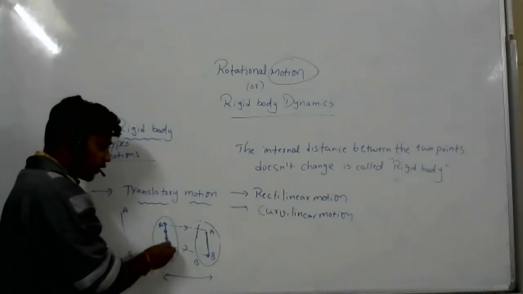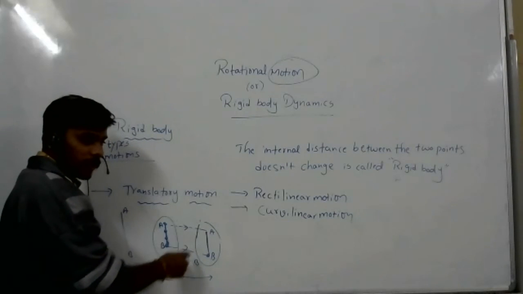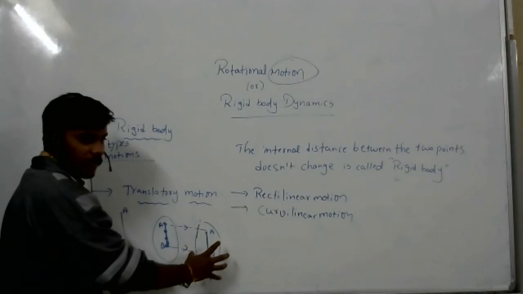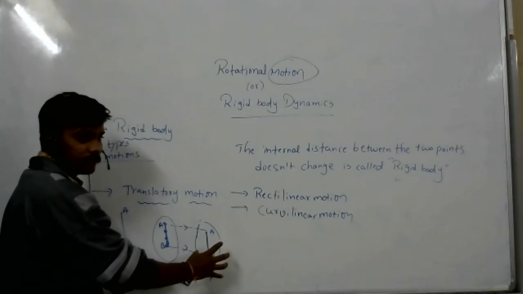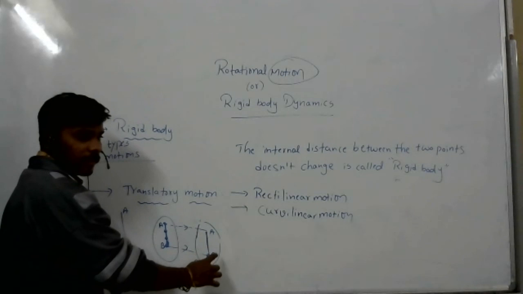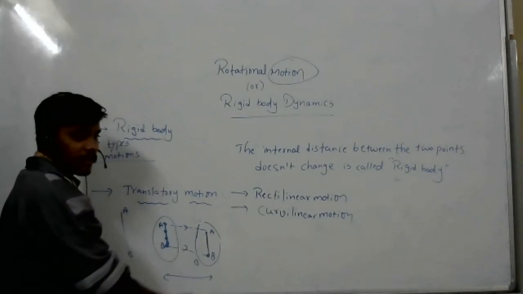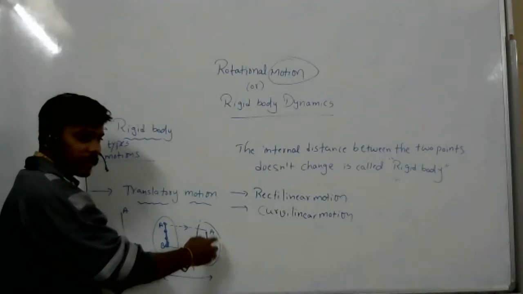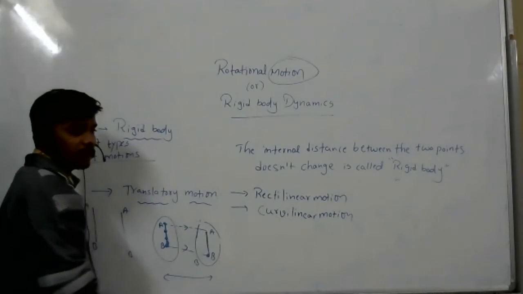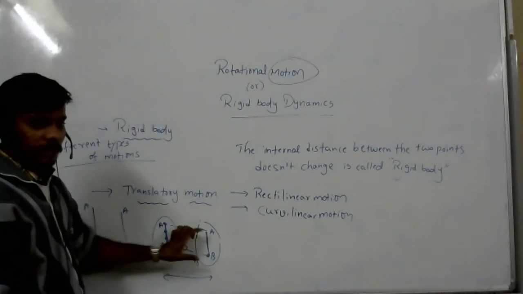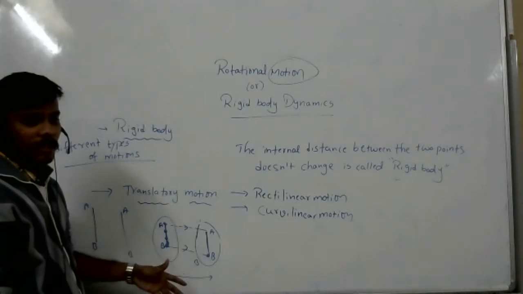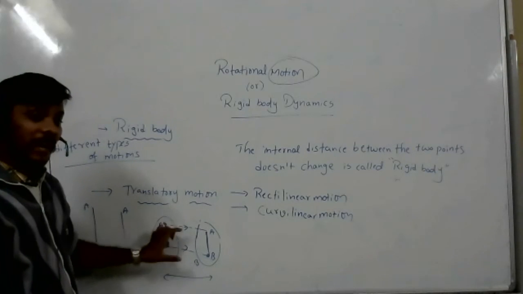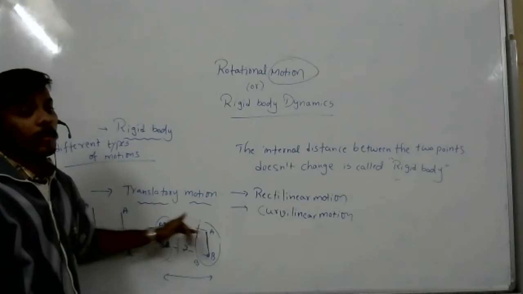The line joining between the two internal particles of a body after traveling some distance, then the line joining the two internal particles is parallel, meaning these lines are parallel. You draw one line between particles, and that line, even after traveling some distance, is also parallel.